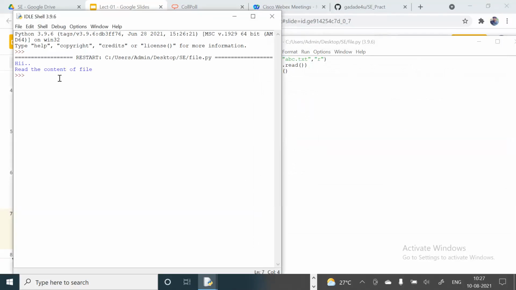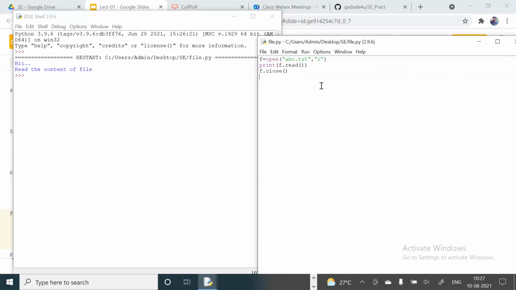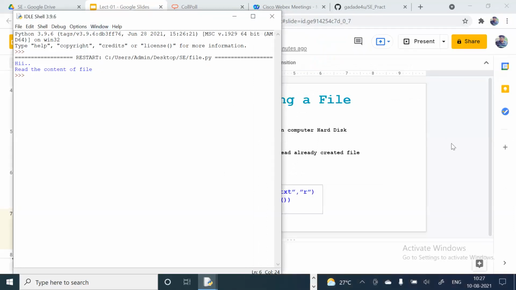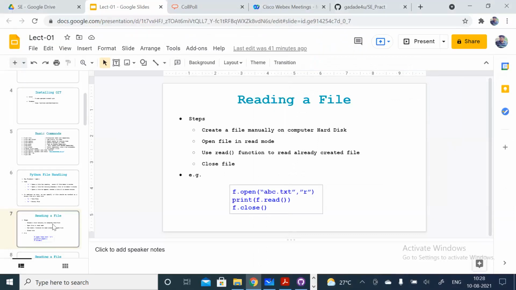You can see here, whatever the data is in that file, this data has been displayed here. You can see here, right? So this is very simple, how to read that file. Now see, this is simply reading that entire file, right?